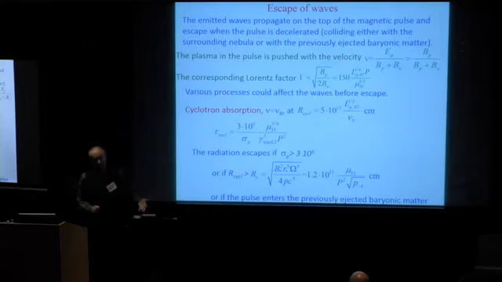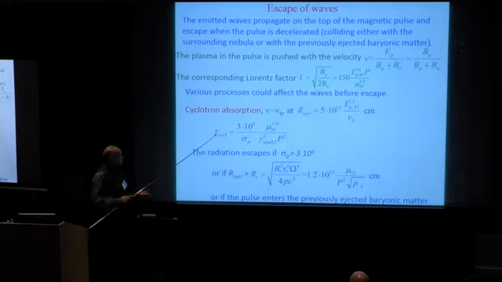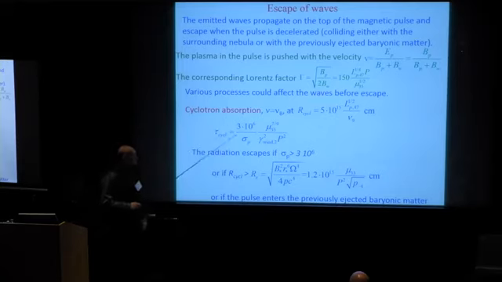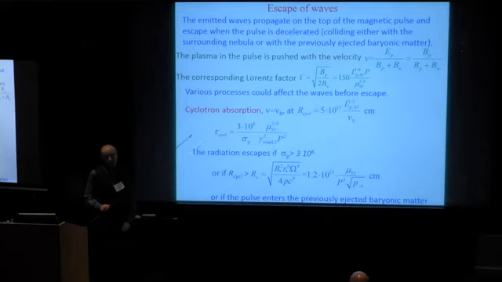The larger the magnetization, the smaller the amount of pairs. We see that cyclotron resonance is transparent if the magnetization of the pulse exceeds a few million, which is not a very strong constraint because the pulse is very highly magnetized. Another possibility is that the wave escapes from the pulse before the cyclotron resonant radius is achieved.